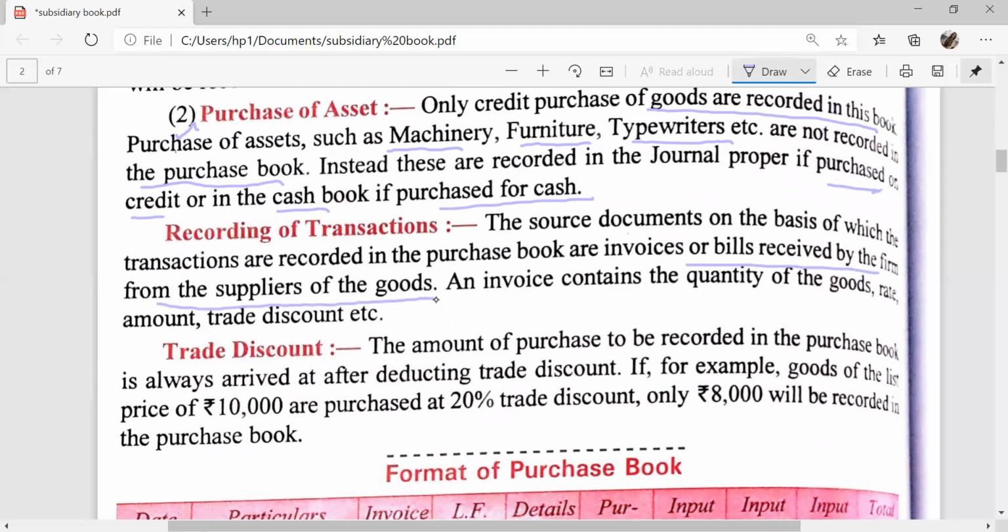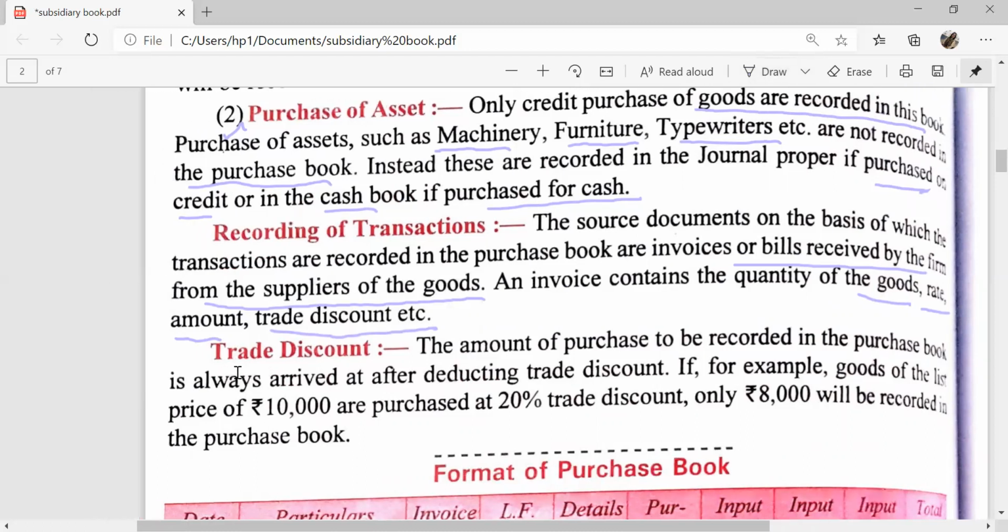The invoice contains the quantity of the goods, rate, amount, trade discount, etc. Purchases will always be recorded after deducting the trade discount. For example, goods of the list price of ₹10,000 are purchased at 20% trade discount. Then the amount of trade discount is 2,000. Only 8,000 will be recorded in the purchase book.